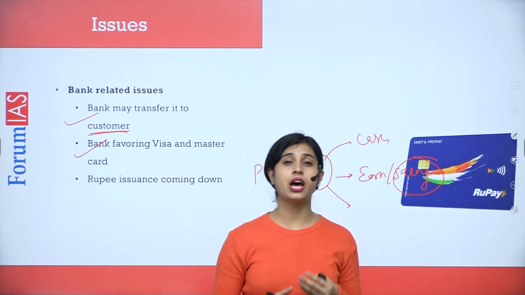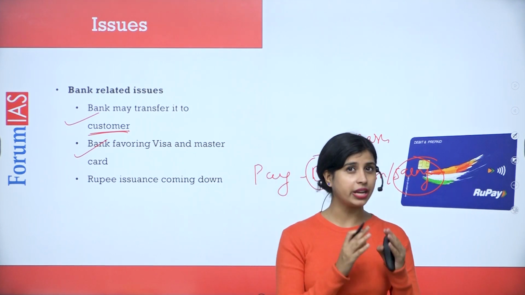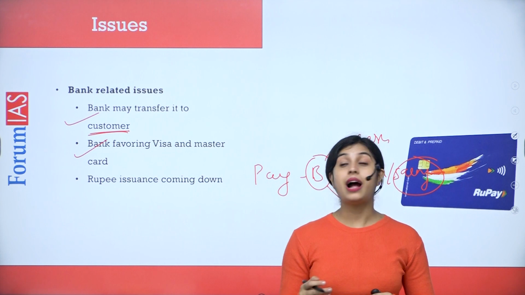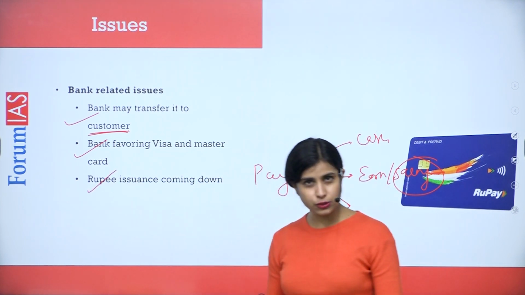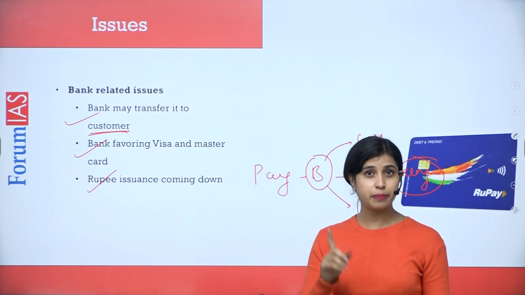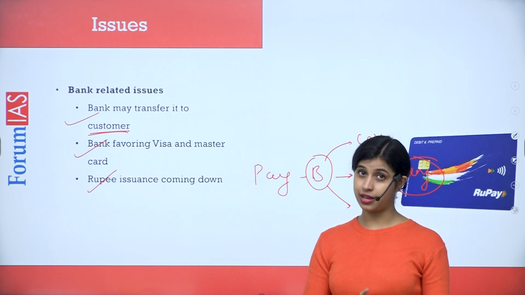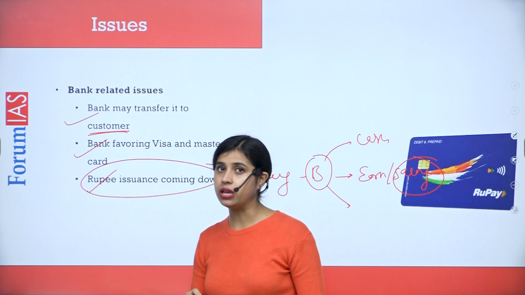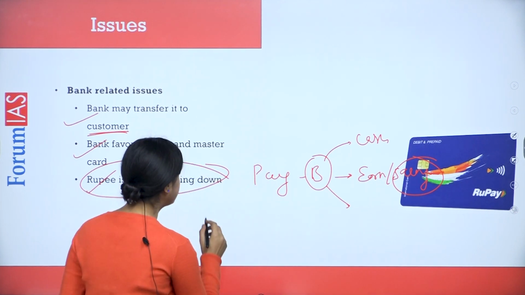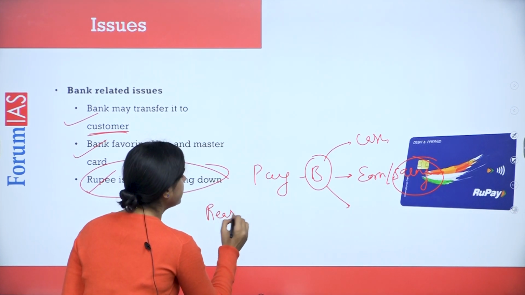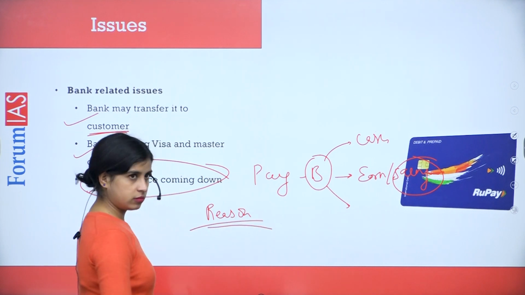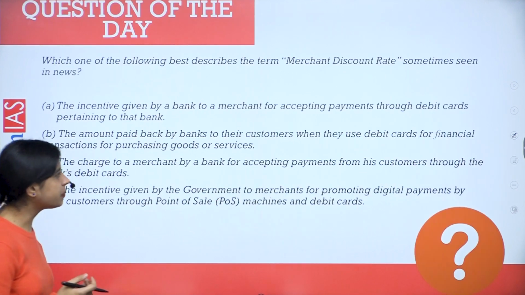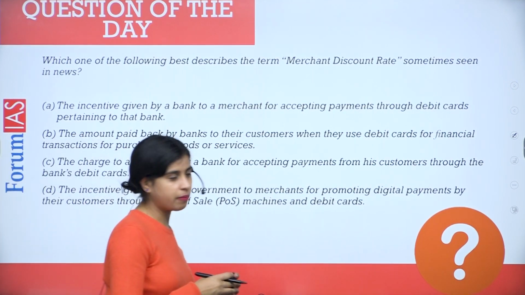And these allegations are being talked about in various editorials of the Financial Express, where it has been seen that issuance of the RuPay card has been coming down. That's why this video asked whether banks are intentionally moving away from the RuPay card. Various editorials are saying that instead of eliminating MDR, the government can keep it at some reasonable level so that basic competition is there and the incentive is not removed. So this was about that only. I hope in this video MDR became clear to you.